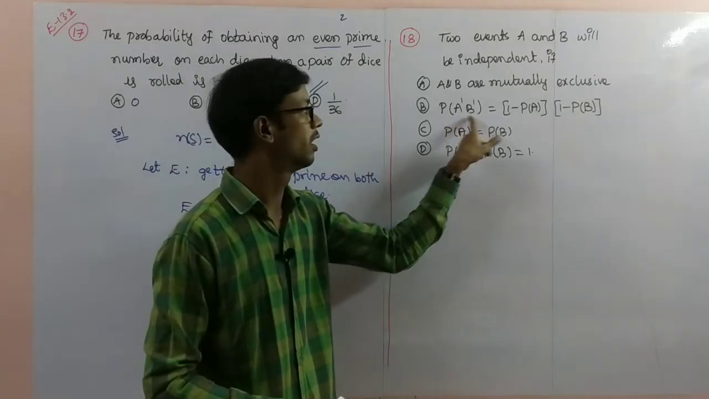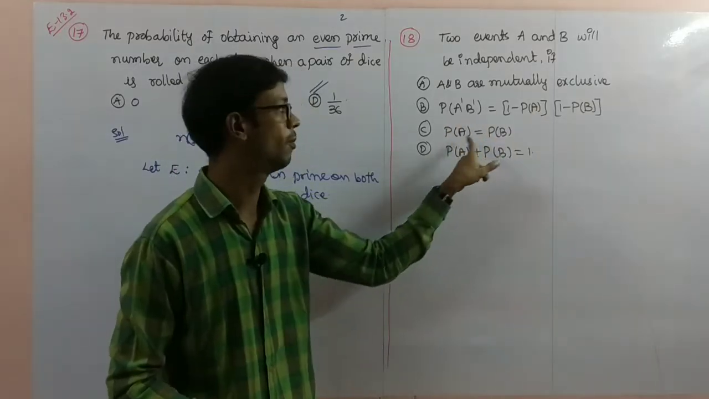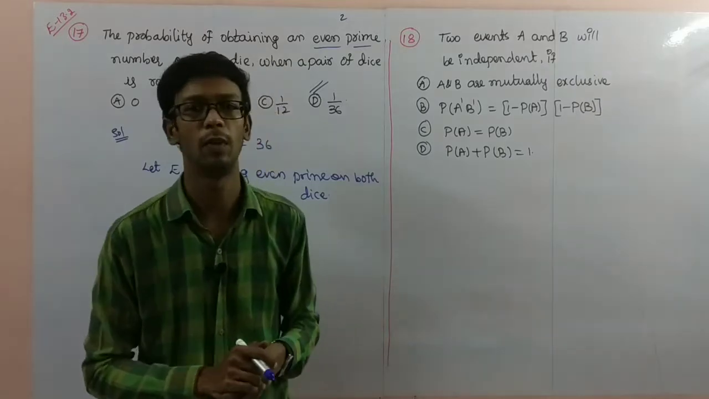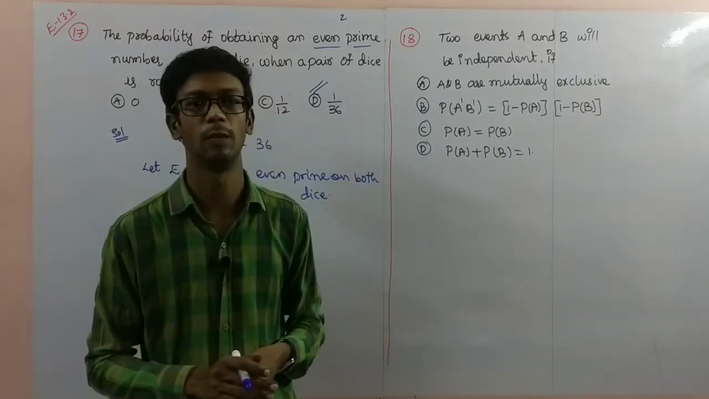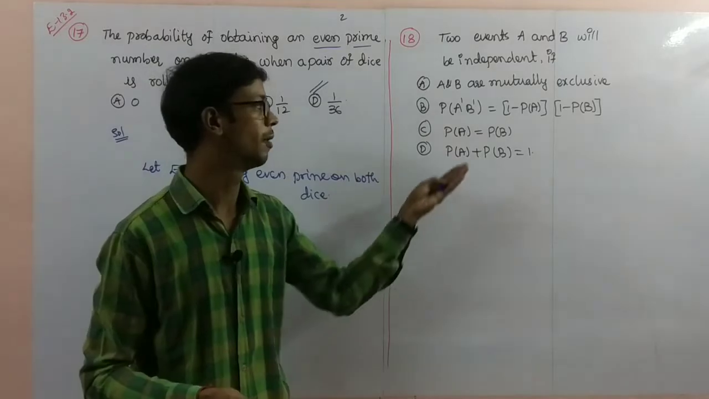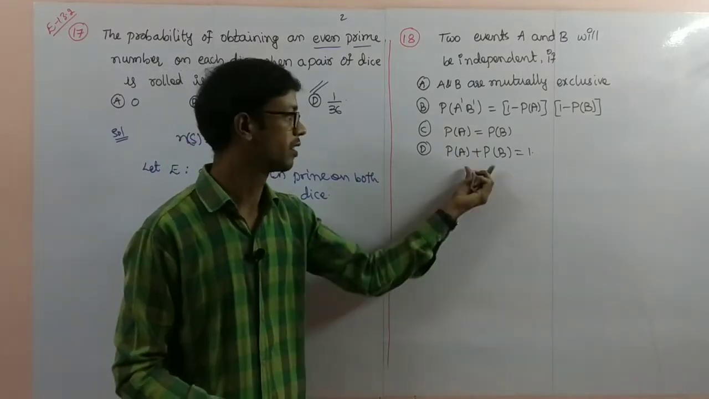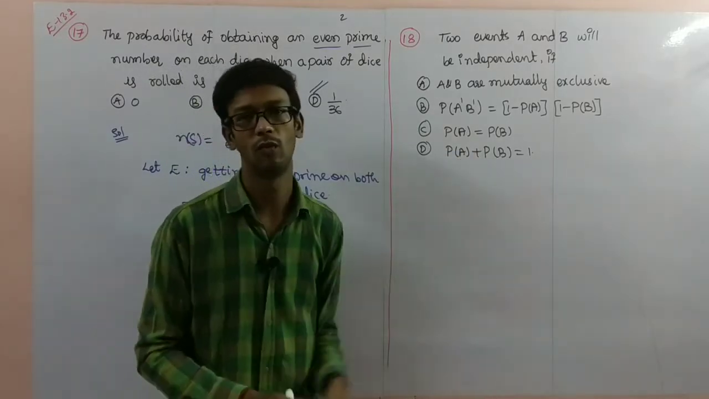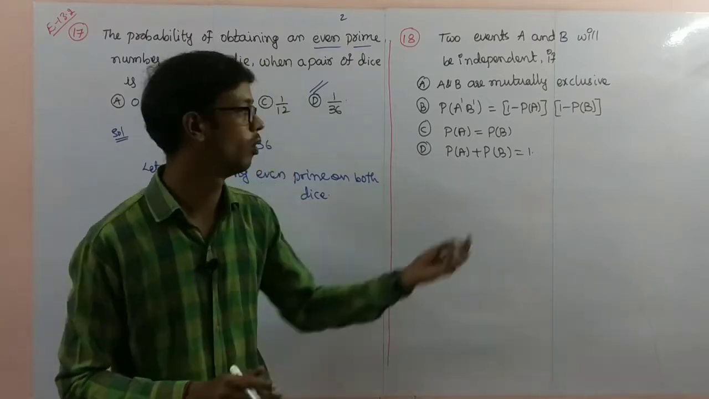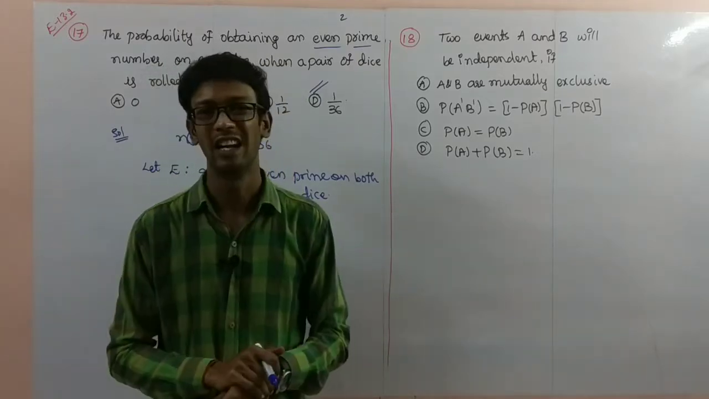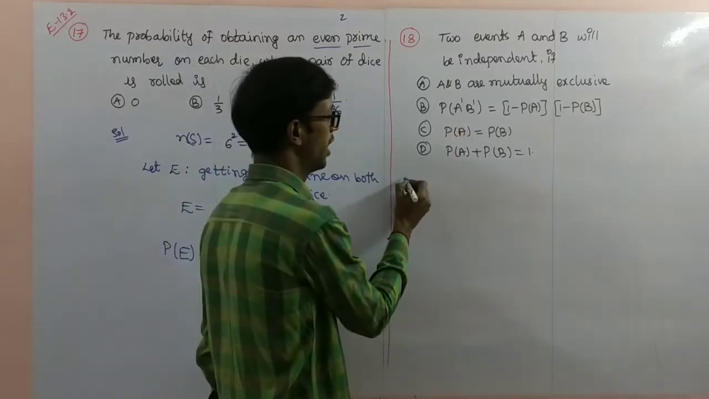Next, this condition we will check. Probability of A equal to probability of B means independent? It is also not possible. Sometimes it is possible, sometimes it is not possible. Next, the sum of the two values equal to 1 means we can't say A and B are independent. So now I'll check option B.